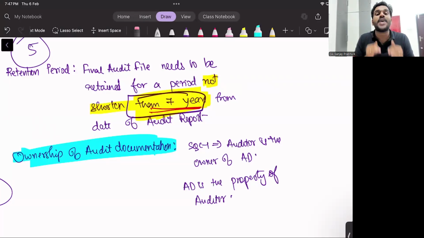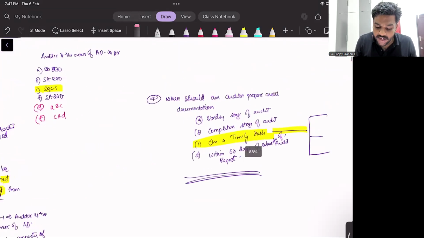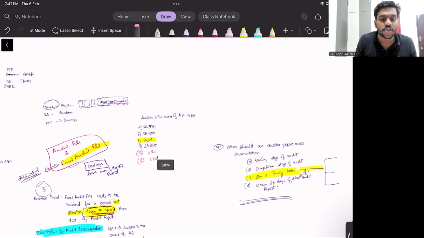So Gauri is asking me to hand over the audit file back to the company, since I have audited her company, and you may go home. My question is, who is the owner of this audit file? Auditor, sir.